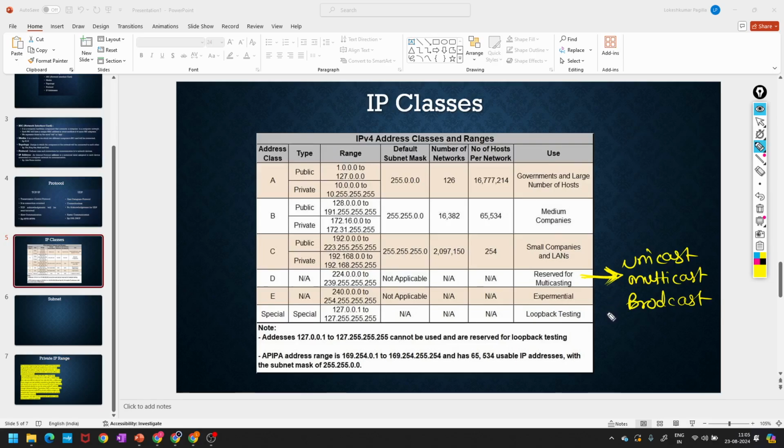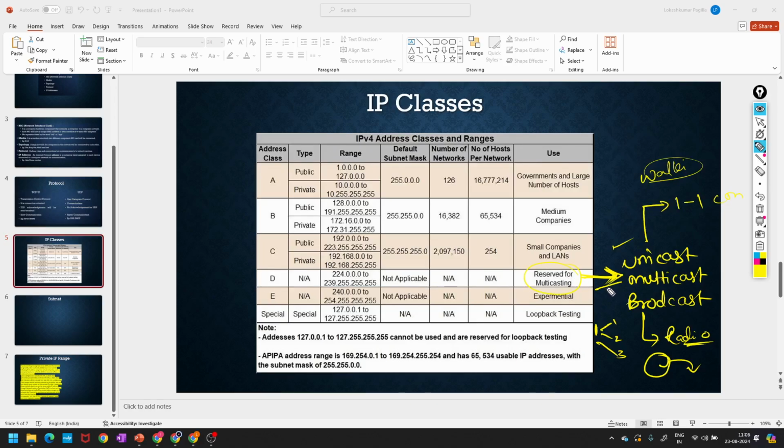Unicast means one-to-one communication, for example walkie-talkies. What is multicast? One to few, one person to a few. Broadcast means radio, broadcast across the globe, 360 degrees, so it will spread. They have divided like this.